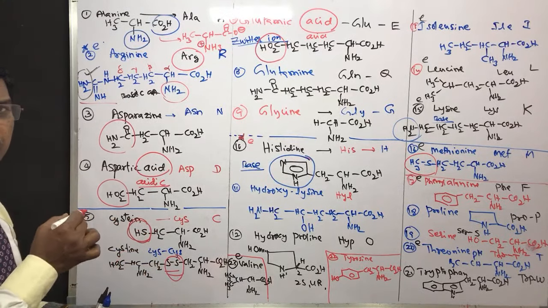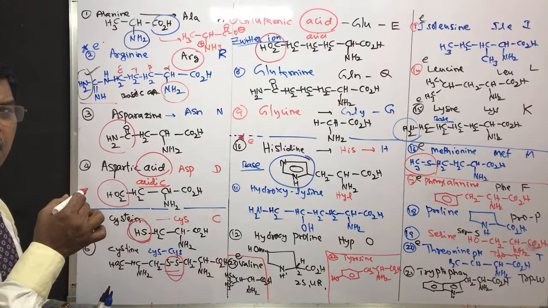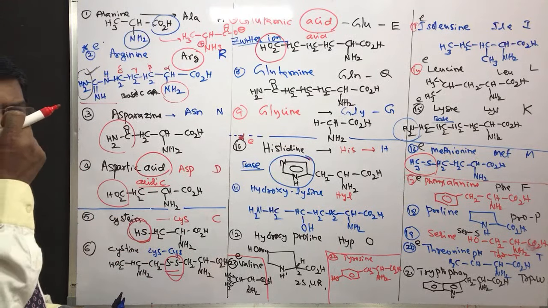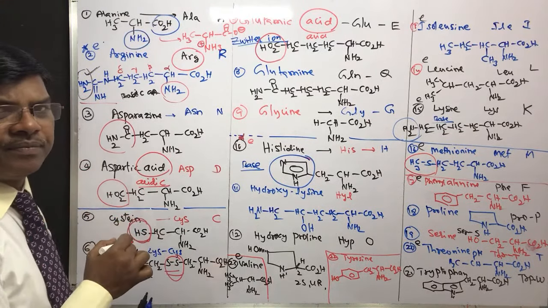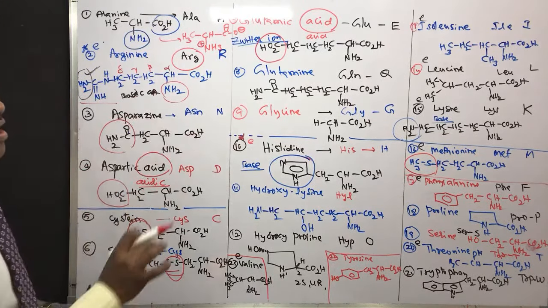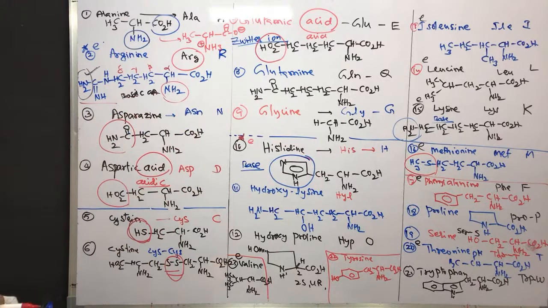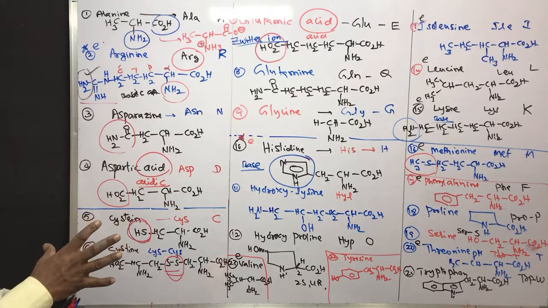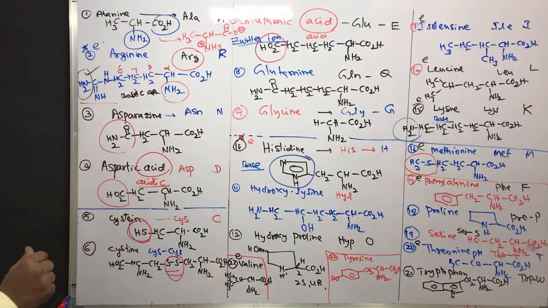Because of this amino acid, it shows that stringent smell, which is poisonous, right? So this is how amino acids can be classified into acidic, basic and neutral amino acids. And the structural importance is, you have to remember sulfur containing amino acids, acidic amino acids and basic amino acids. Yes students, if you want you can take a screenshot of this.